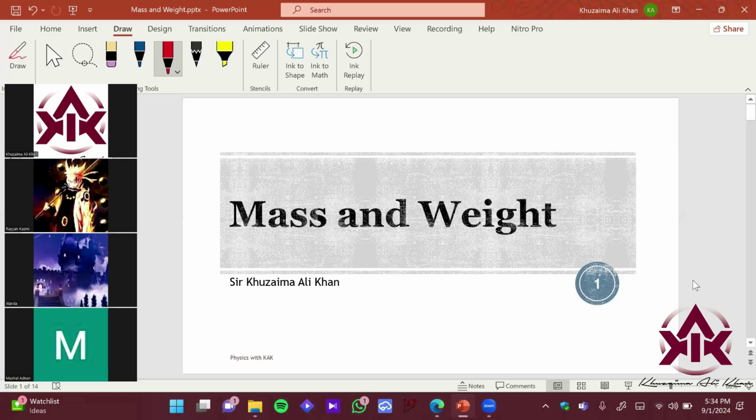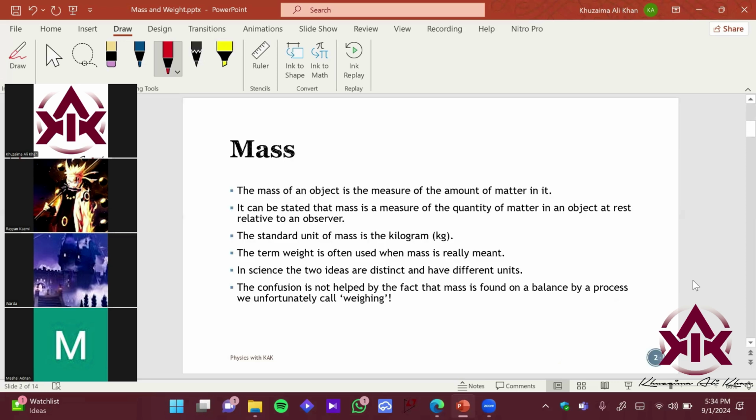Because gravity is pretty important in the case of weight. So yeah, let's start with mass over here.